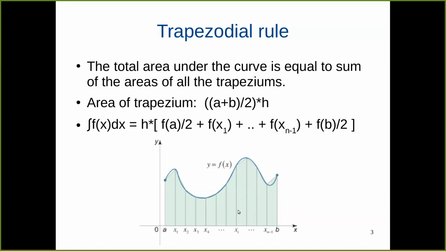Essentially, we summed up the areas of all the trapeziums, and that is nothing but the area under the curve. Now let us try parallelizing this one.